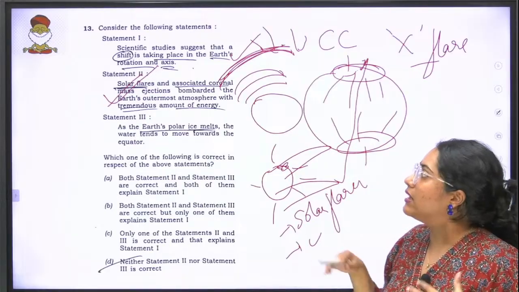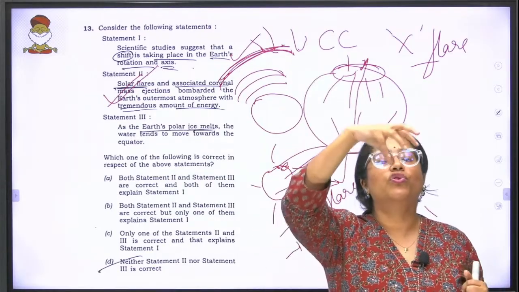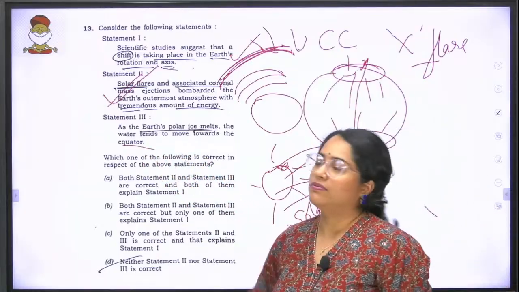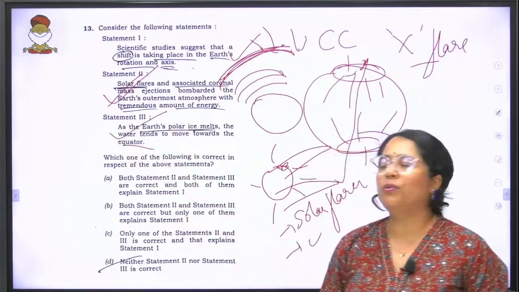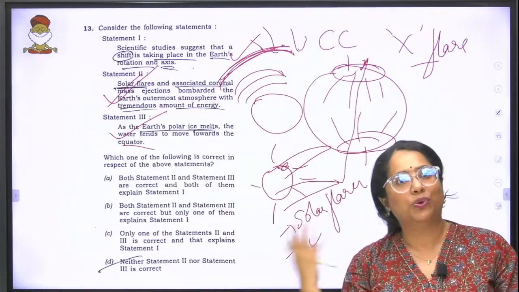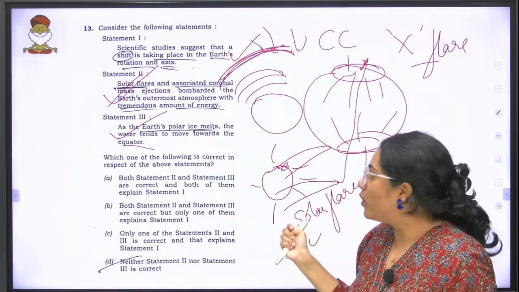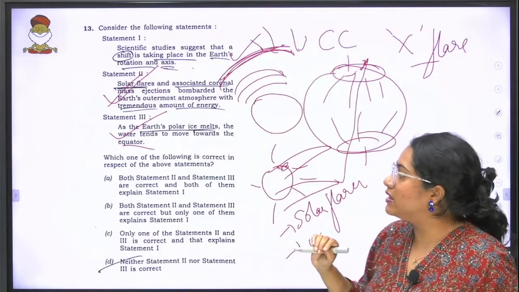Statement 3 says, as the Earth's polar ice melts, the water tends to move towards the equator. This is a correct statement. Now you must be wondering, statement 1 and 3 are related, but statement 2 is unrelated to it, but nevertheless it's correct. So when you look at it, the option that fits is B.